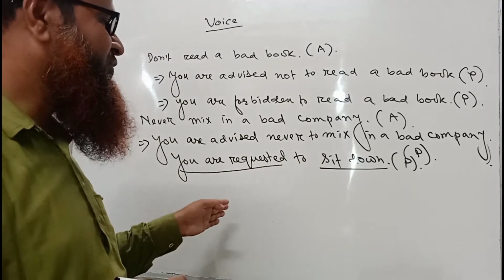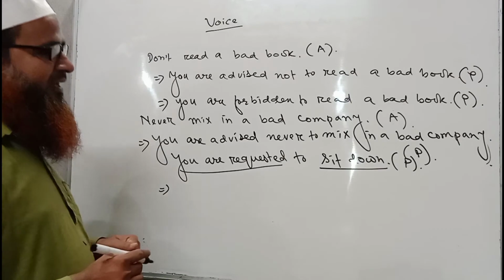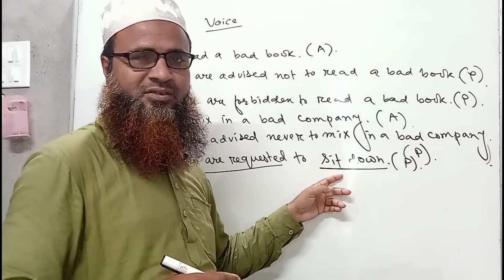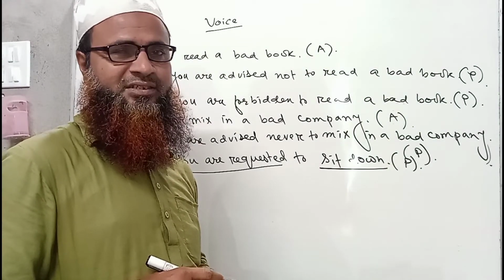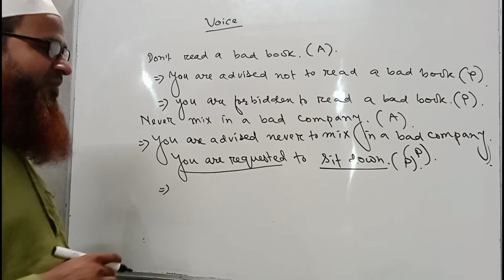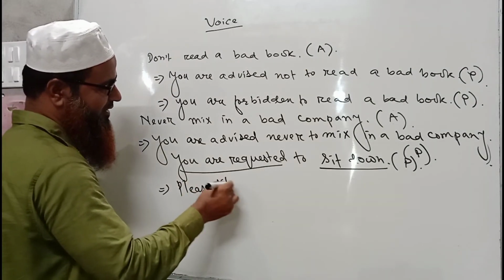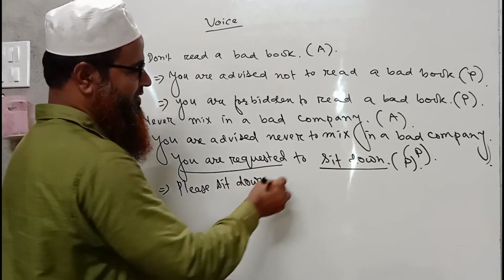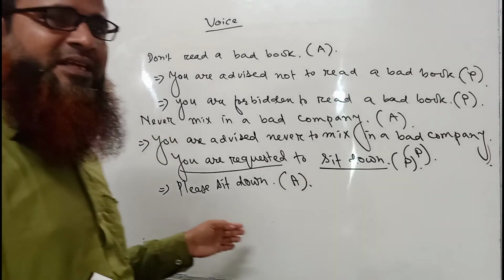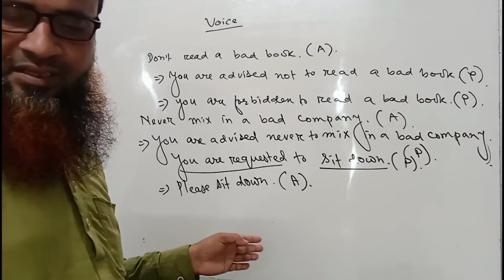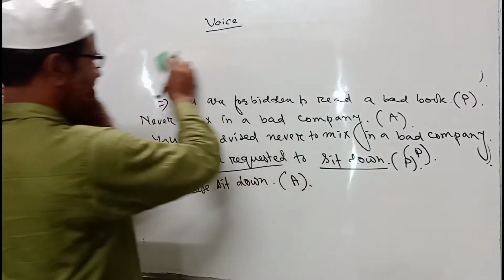So we have to change it into active. Then how will we change it into active? Definitely the main sentence will be sit down, but as it has been requested, we have to use please before it. So please sit down. This will be the active voice of this sentence. You are requested to sit down. Please sit down.